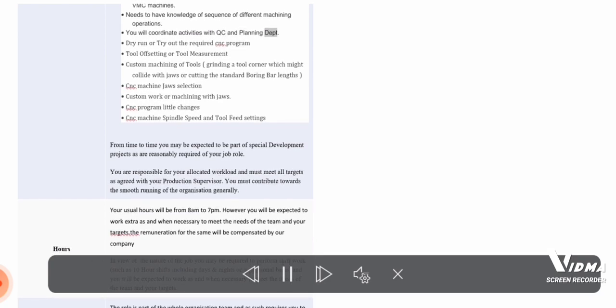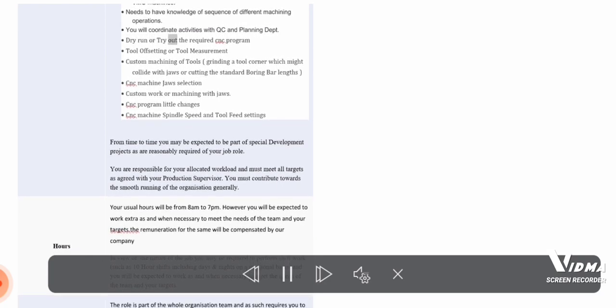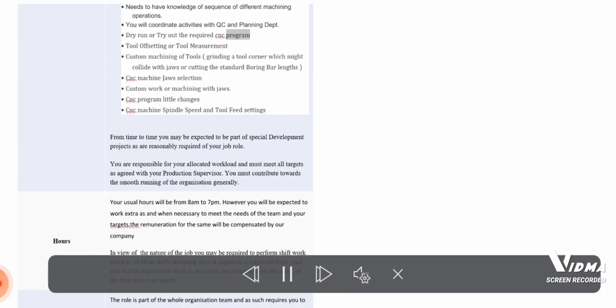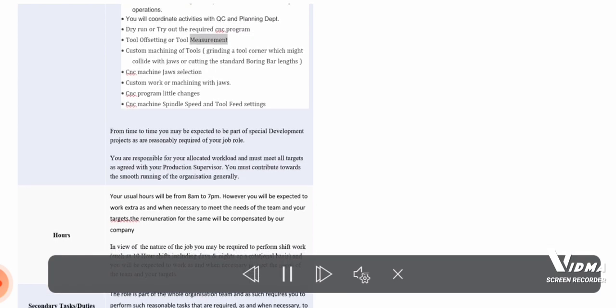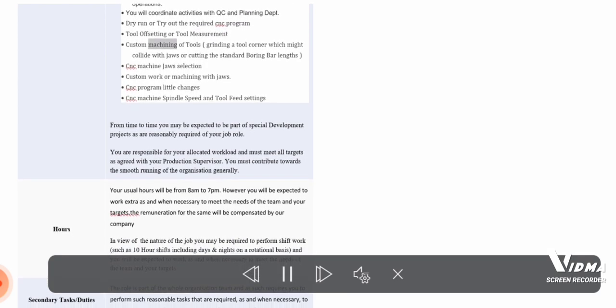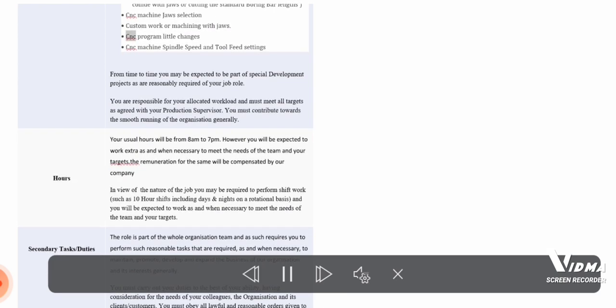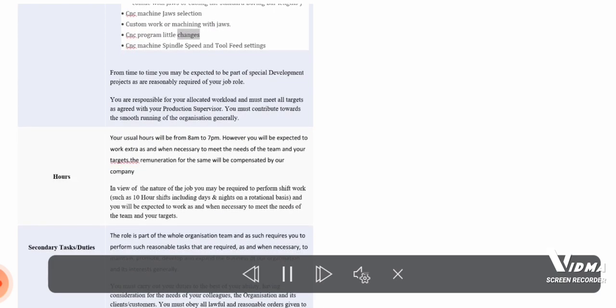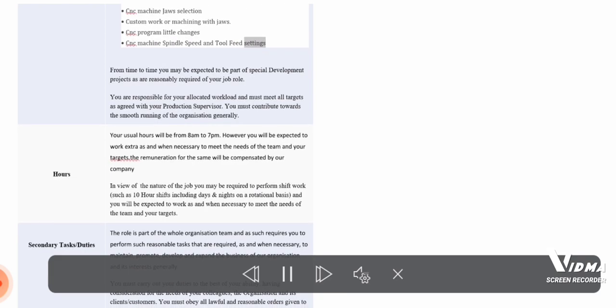You will coordinate activities with QC and planning department. Dry run or try out the required CNC program. Tool offsetting or tool measurement. Custom machining of tools, grinding a tool corner which might collide with jaws or cutting the standard boring bar lengths. CNC machine jaws selection. Custom work or machining with jaws. CNC program little changes. CNC machine spindle speed and tool feed settings.